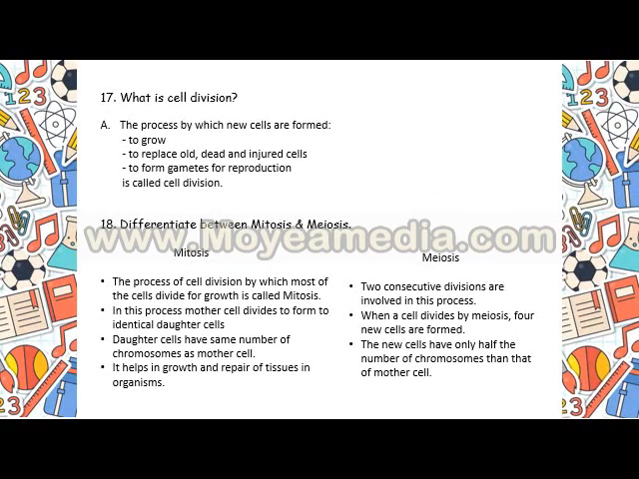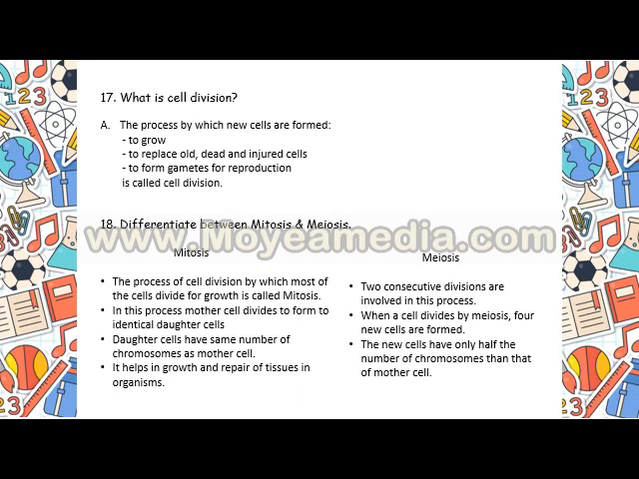What is cell division? The process by which new cells are formed to grow, to replace old, dead and injured cells, and most importantly to form gametes for reproduction. So how many types of cell divisions are there? There are others too, but here mitosis and meiosis have been highlighted, where you can find that cells divide for